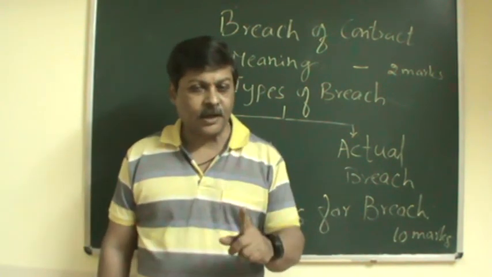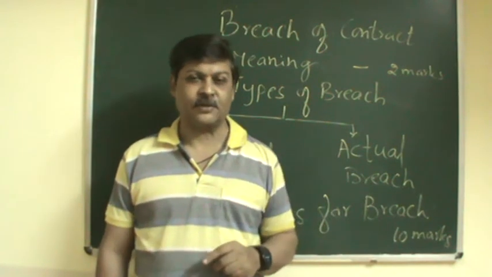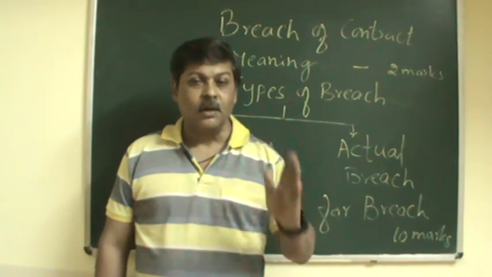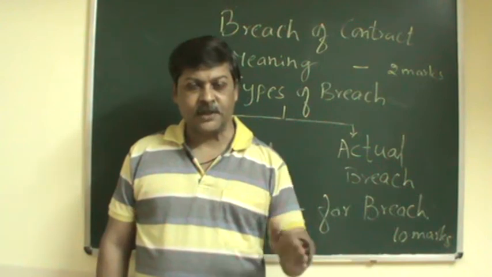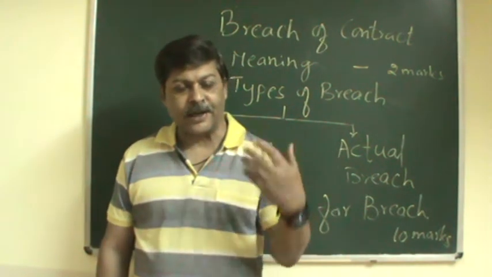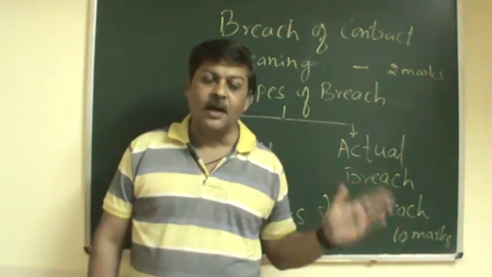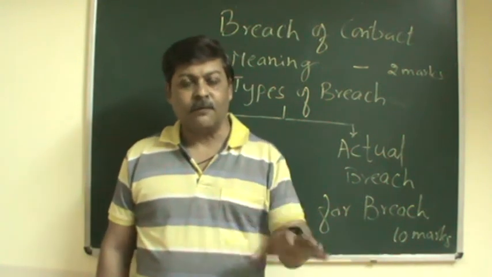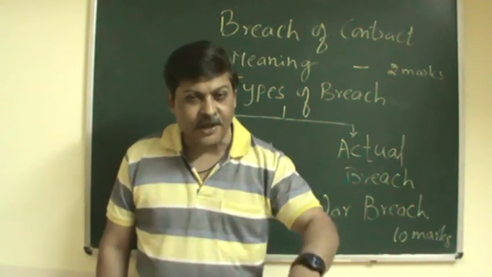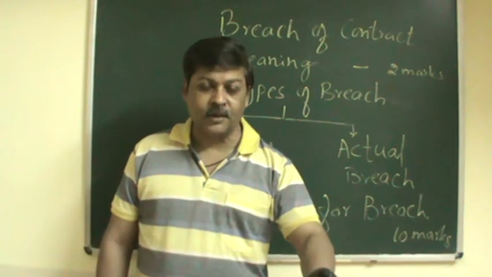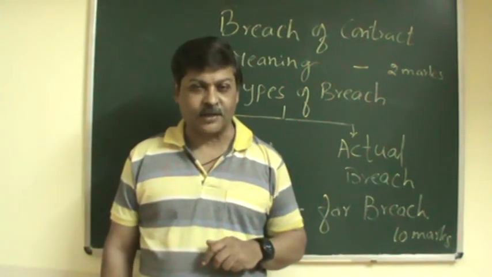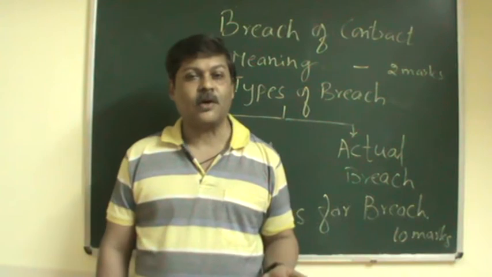Remedies can be claimed only when the breach takes place. So the breach must take place and the aggrieved party will get the right to claim the remedies against the defaulter. Defaulter means the person who has committed the breach, who has broken the terms and conditions of the contract. So that is what we call the breach.